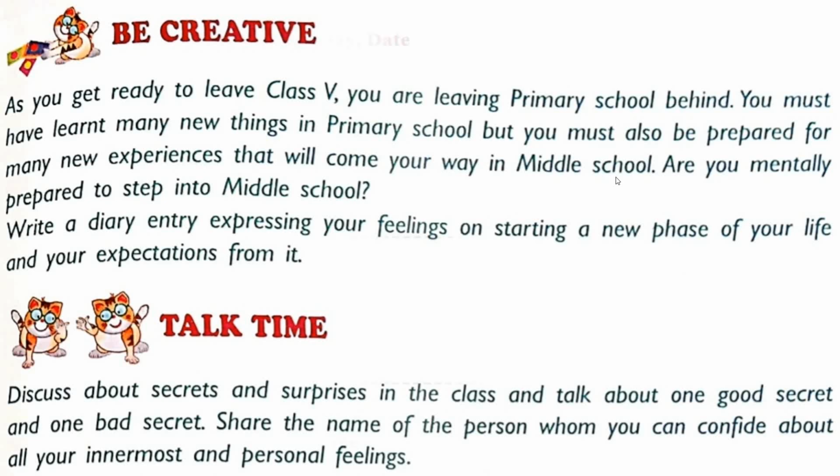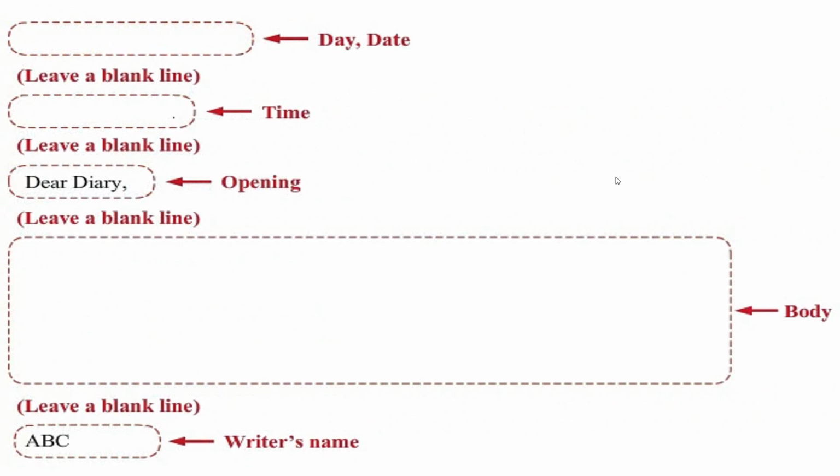So children, let's see the diary entry here first. See, this is the format of a diary entry. First you have to write the day, give a comma and then the date. Leave one line, then write the time. Again leave one line and write the diary entry. Dear diary. See children, when you are writing a letter, you write dear mom, dear father, dear friend, dear brother, respected sir, respected madam, like this. So you are writing this to your diary. So please write dear diary.